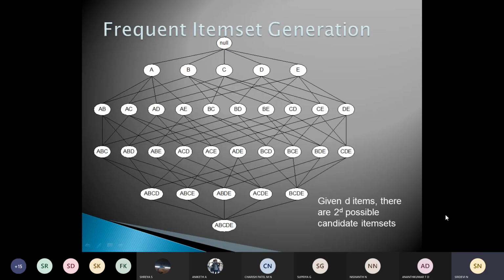So this is frequent item set generation. Given D items, if you are given the D items, A, B, 1, 2, 3, 4, 5, there are 2 to the power of D possible candidate item sets. So we have 2 to the power of D possible candidate item sets.